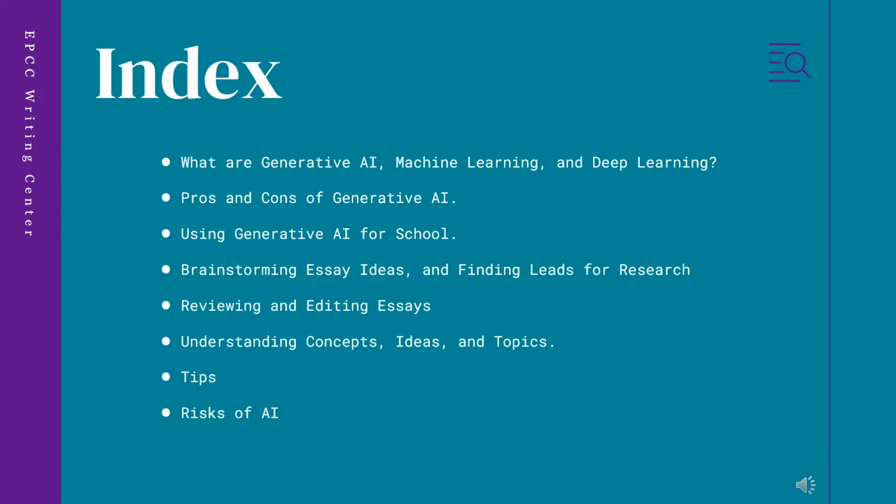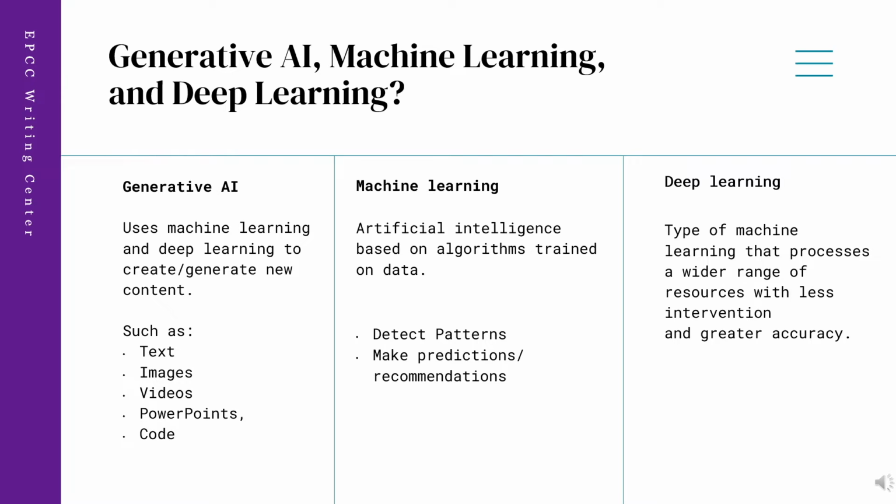Index. What are generative AI, machine learning, and deep learning? Pros and cons of generative AI. Using generative AI for school. Brainstorming essay ideas and finding leads for research. Reviewing and editing essays. Understanding concepts, ideas, and topics. Tips. Risks of AI.